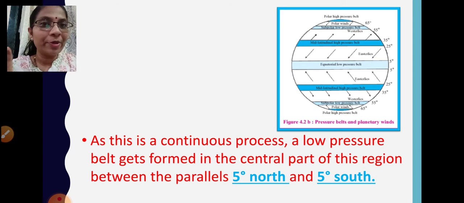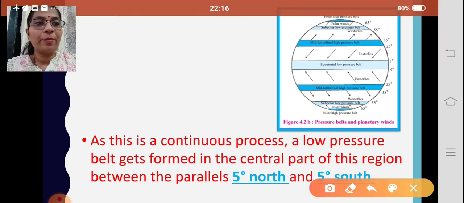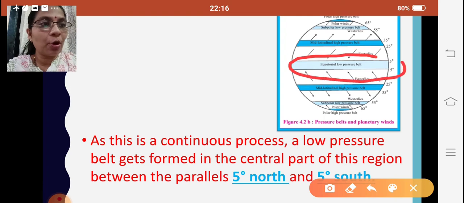Didn't we see? If the temperature is high, the pressure will be low, and if the temperature is low, the pressure will be high. So this is a continuous process of receiving sunlight. Air is expanding, and as a result of this continuous process, a low pressure belt gets formed. This is the low pressure belt which we are talking about. It gets formed 5 degrees south and 5 degrees north, between the parallels.